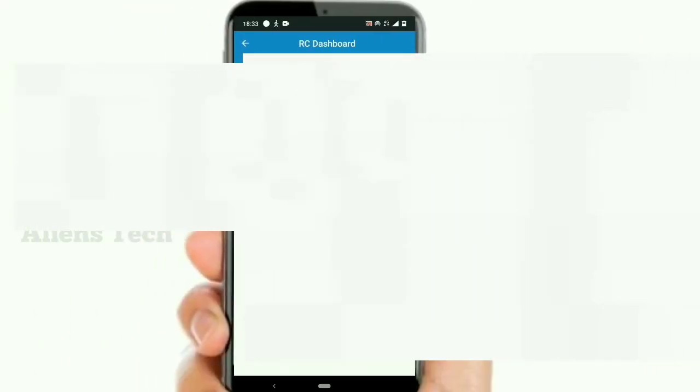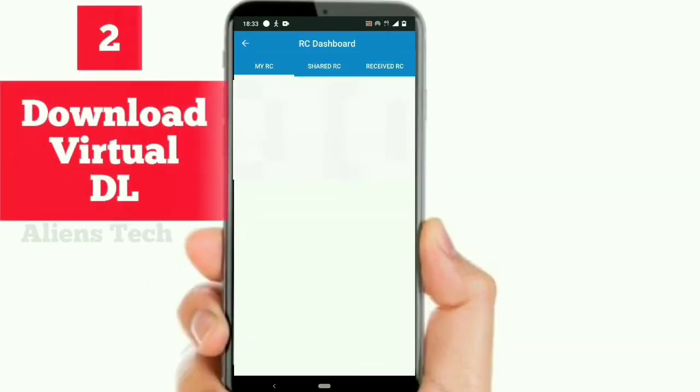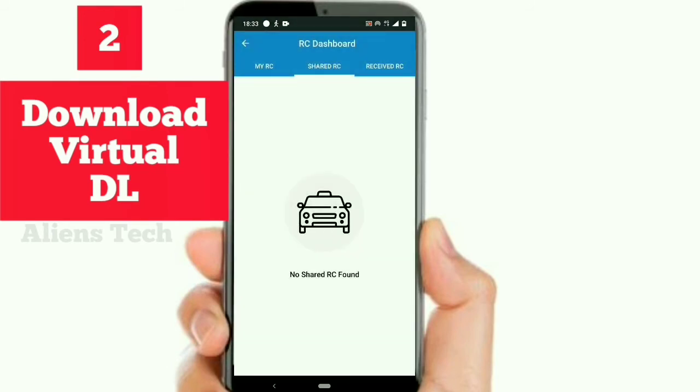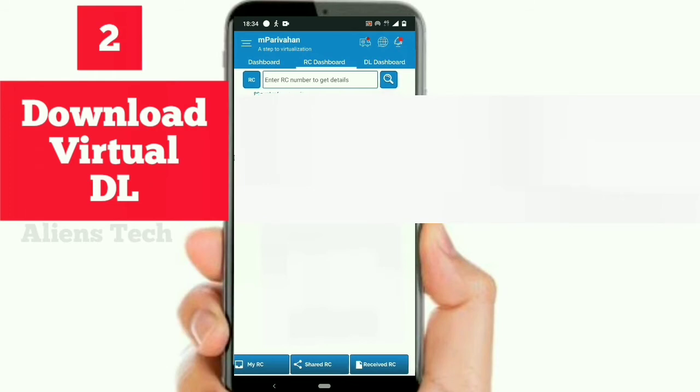So the next feature is to download the virtual license. What do you mean by virtual license? We are providing the license information and keeping the license details online. So at that time we don't need to carry the hard copy of the driving license, and it can be used for any KYC services as well as a valid document for the owner of the specific vehicle.